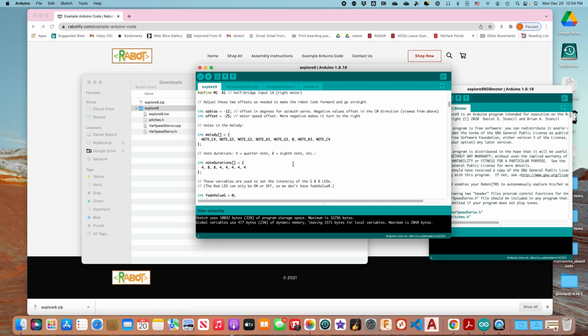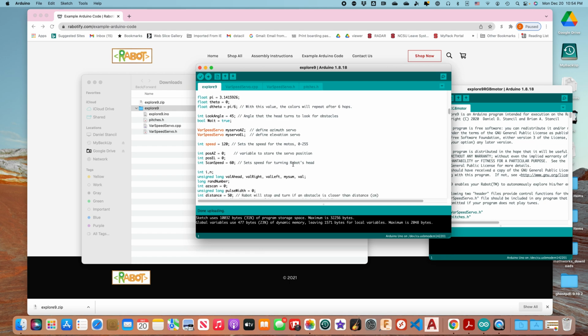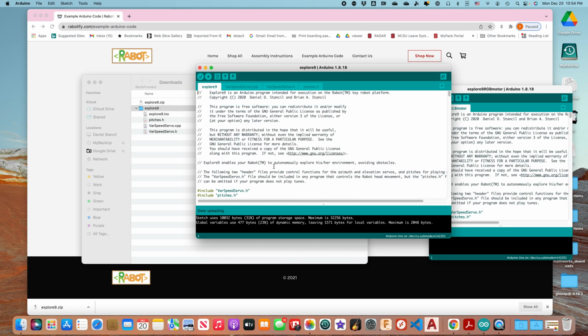There are sections of the code that talk about setting up the pins and how you talk to the motors and the servos and the light and the ultrasonic sensor. So feel free to explore that and also to use those to build your own programs. I hope you really enjoy the Rabot, and happy coding.